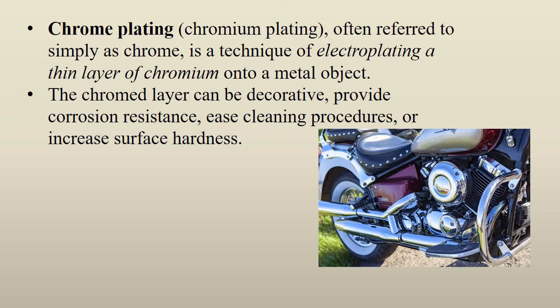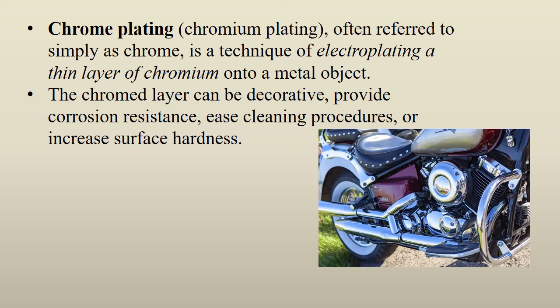Next, chrome plating. Chrome plating is done in our vehicles to decorate them, to make them more beautiful. Here you can see in the picture how shining it is. Chrome plating is often referred to simply as chrome, which is a technique of electroplating. Electroplating takes place with the help of electricity. You can try this on an iron nail as well.